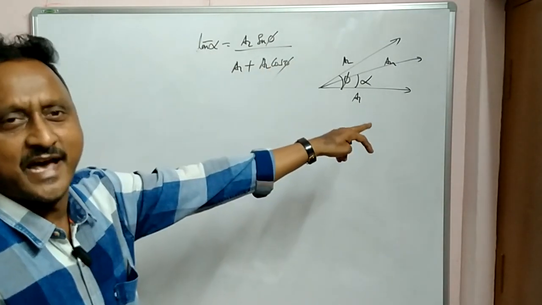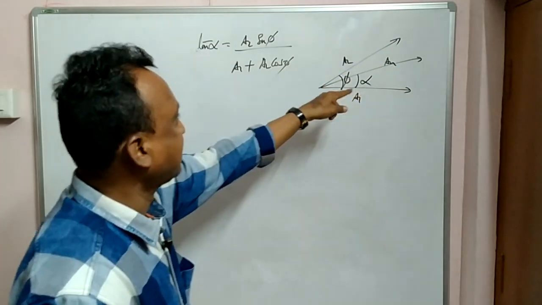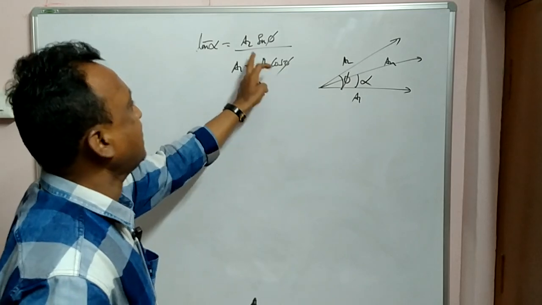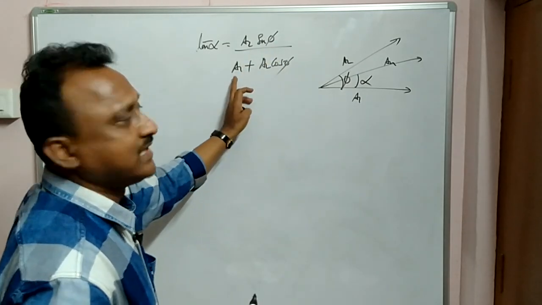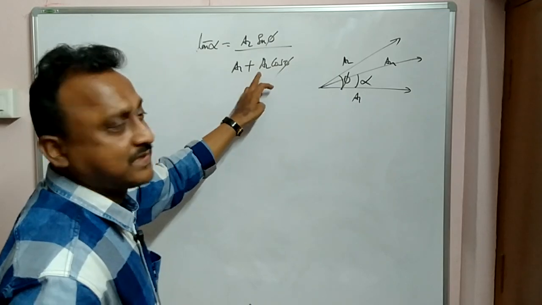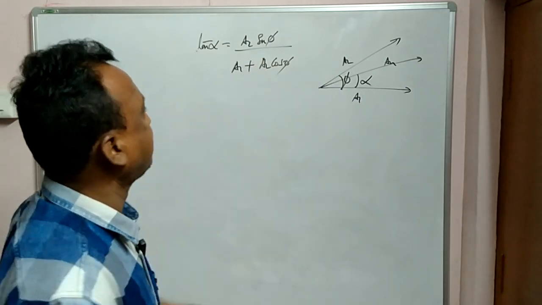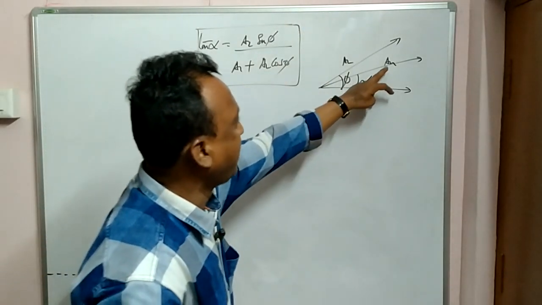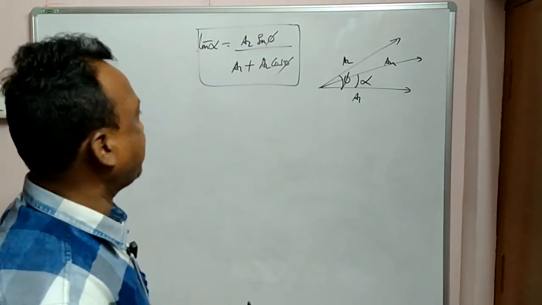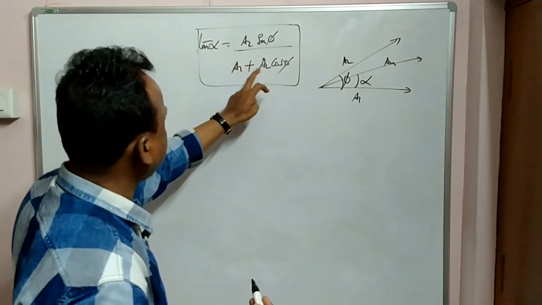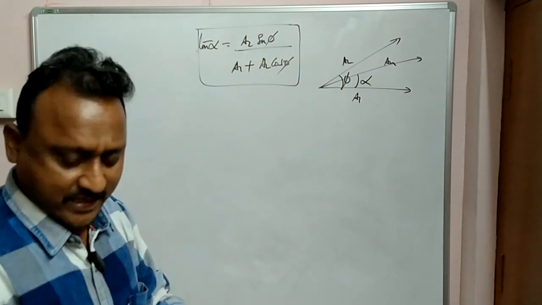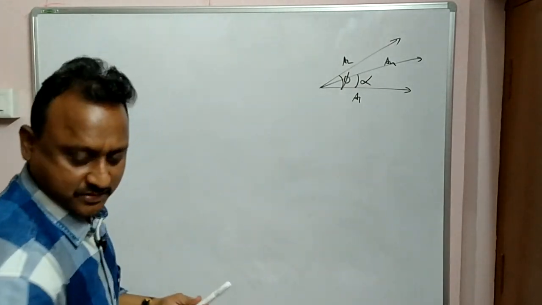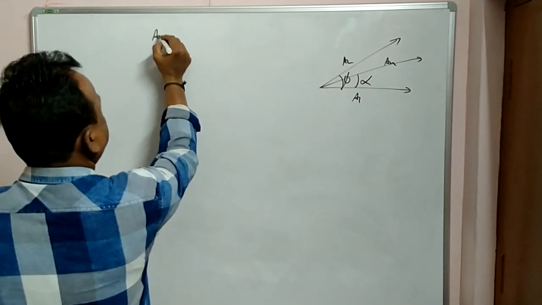So you can get tan alpha also, the direction of this resultant, from the vector method, that is the parallelogram law. B bar sin theta by A bar plus B bar cos theta. B bar sin theta means A2 sin phi, by A bar, that is A1, plus B bar cos, that is A2 cos phi. Through this equation we can find the direction also, tan alpha, if alpha is the angle made by the resultant amplitude. B bar sin theta by A bar plus B bar cos theta. Same thing. Clear?